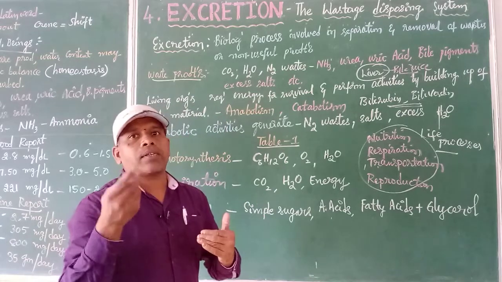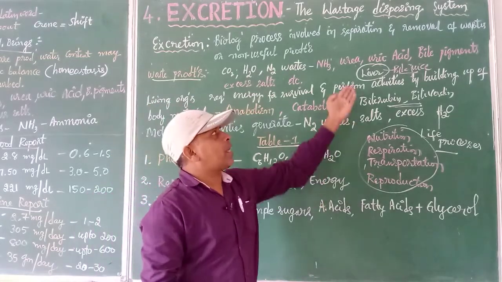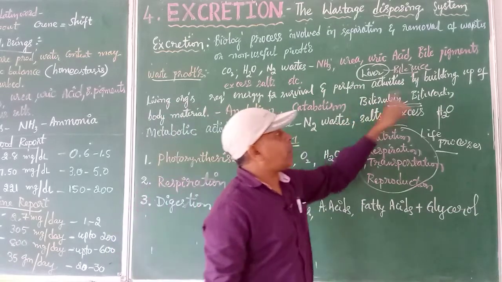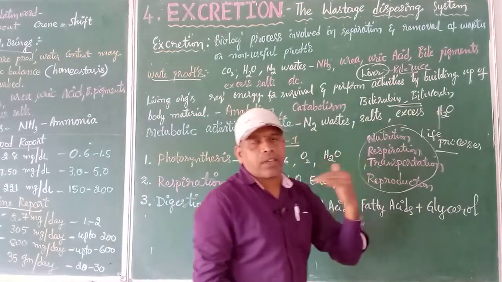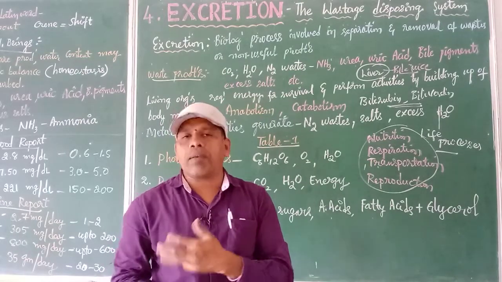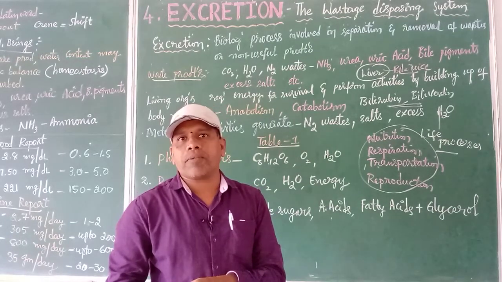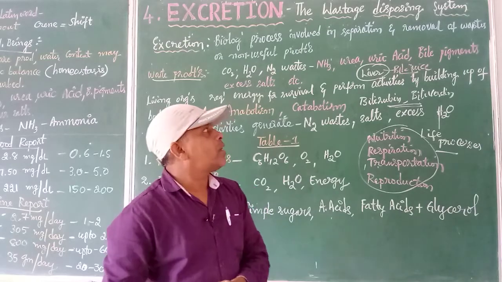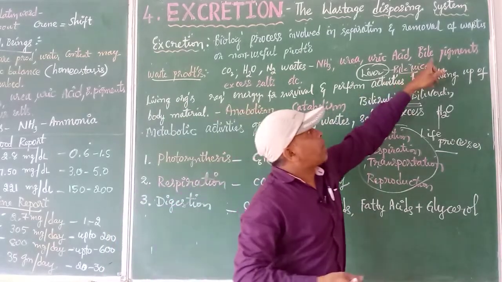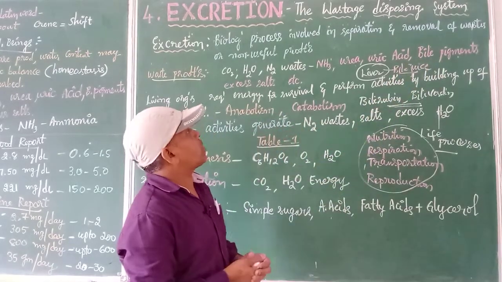The red blood cells are removed from our body by getting converted into two yellow pigments, bilirubin and biliverdin. So that is the reason why our urine is yellow in color and why our fecal matter, the solid waste we release outside, is yellow in color because of these pigments. So the bile pigments are also considered to be waste substances.